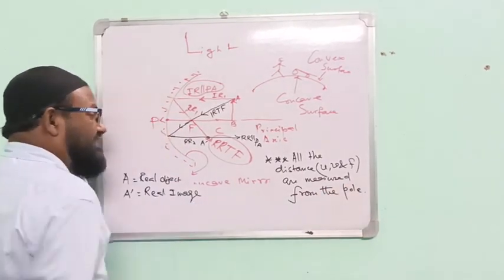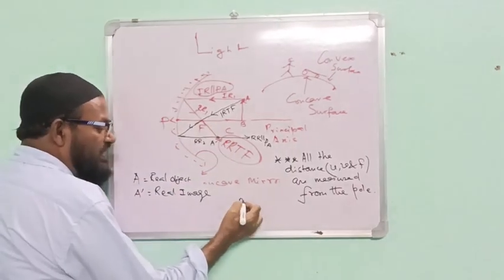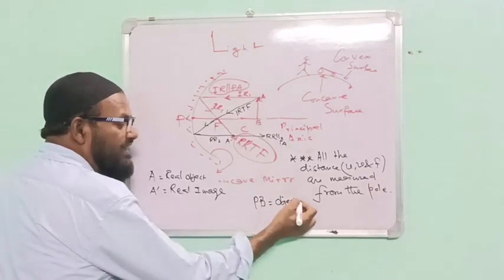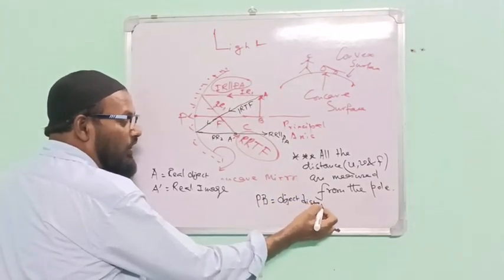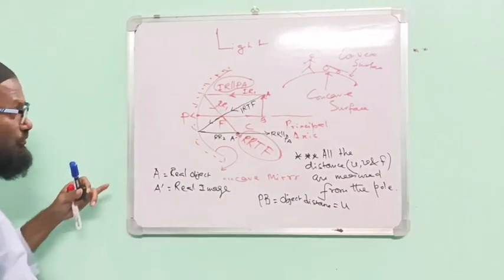Therefore, according to that, PB is the object distance. Since it is the object distance, it is denoted by U.